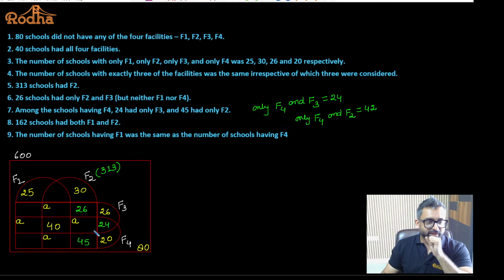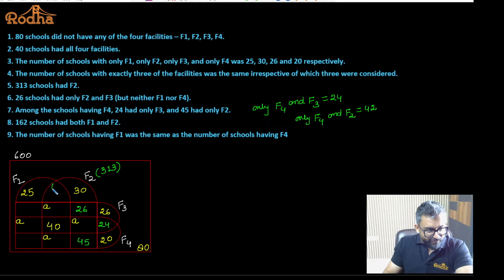Fine. Now 162 schools had both F1 and F2. This entire block is F1 and F2 common, only is not written. It is mentioned F1 and F2, only is missing. So if only is missing, that means these values are going to be 162.